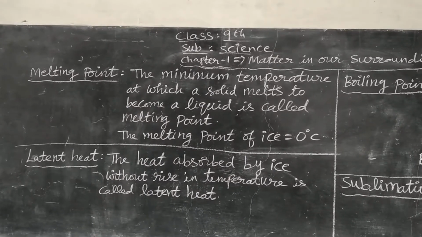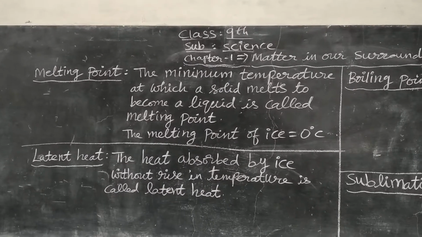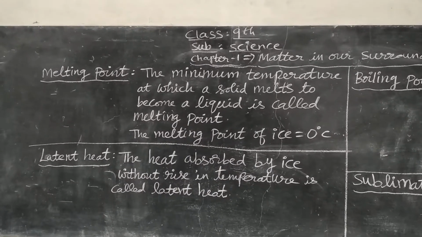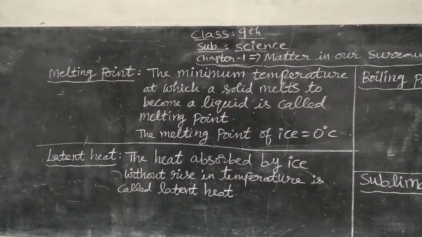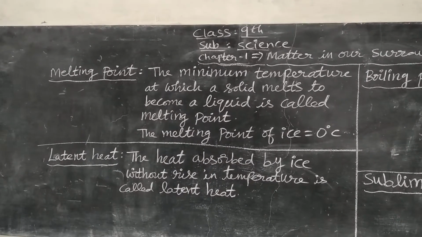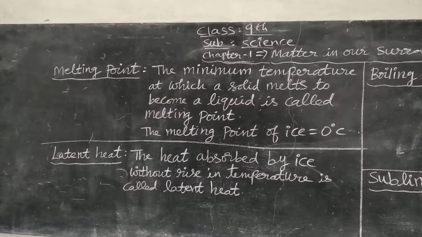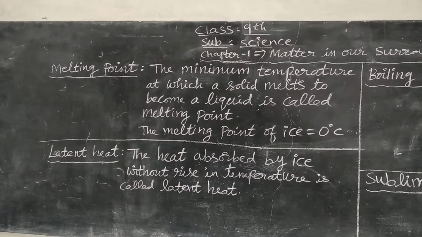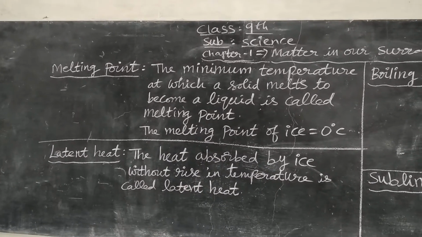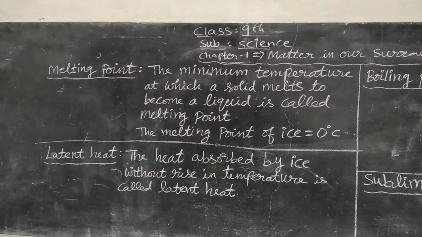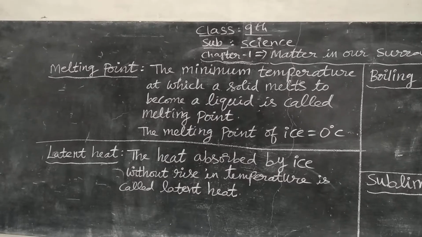In the last class we have seen that matter can be changed from one form to another form. That is, a solid can be changed into liquid and a liquid can be changed into gas. So there are three states of matter: solid, liquid and gas, and each state of matter can change its form. Now we'll come to the topic melting point.